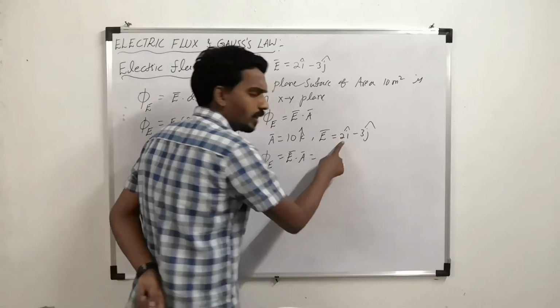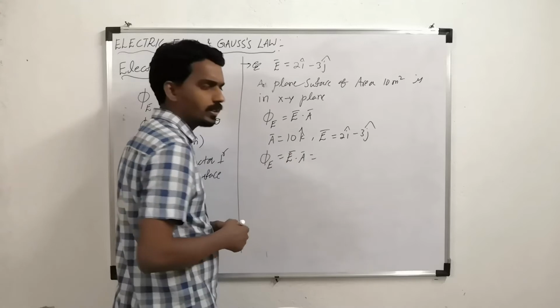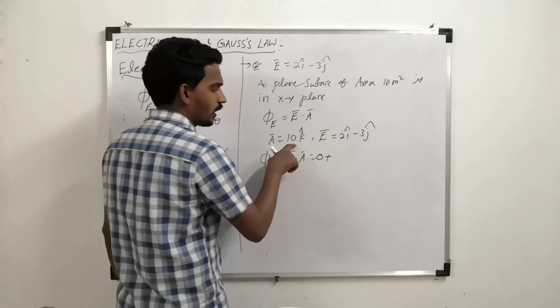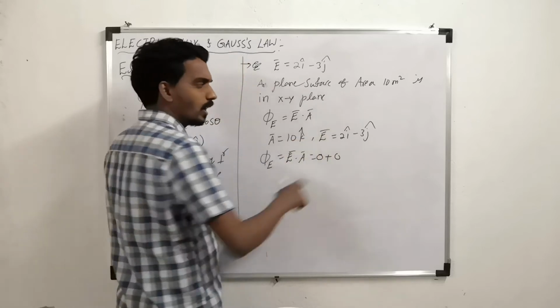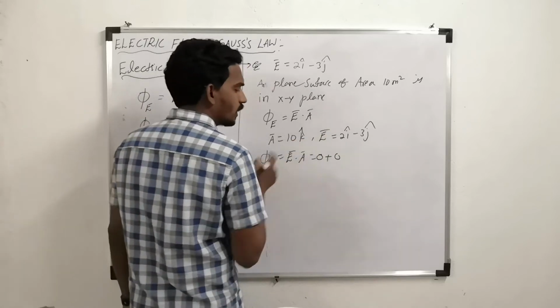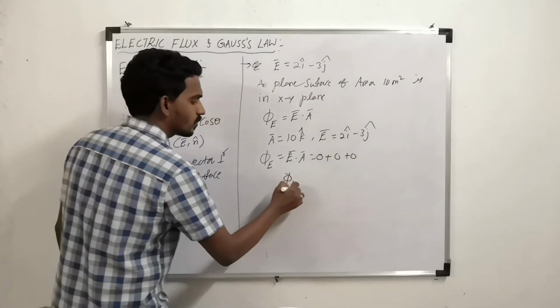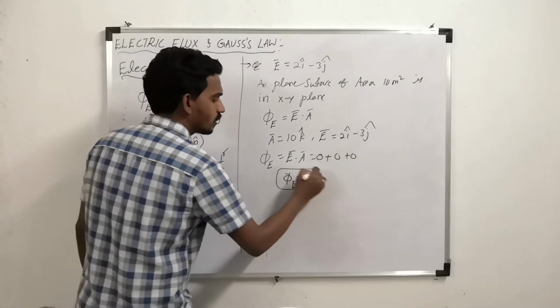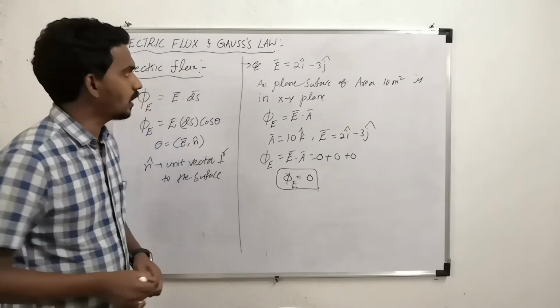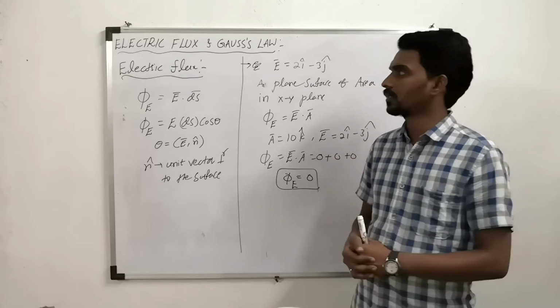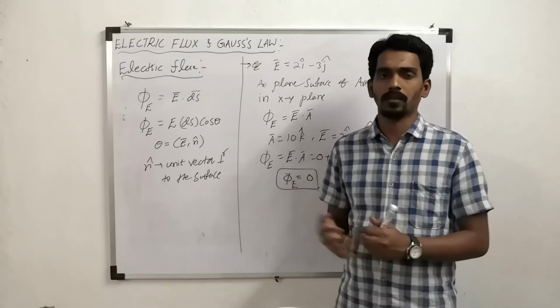What is the i coefficient here? 2. But what is the i coefficient here? 0. J coefficient minus 3, here j coefficient 0. Here k coefficient 0, here k coefficient 10. So what is the product? 0. So what is the flux linked with this surface? 0. Like that, you can get some basic questions based on electric flux. This is what electric flux is.